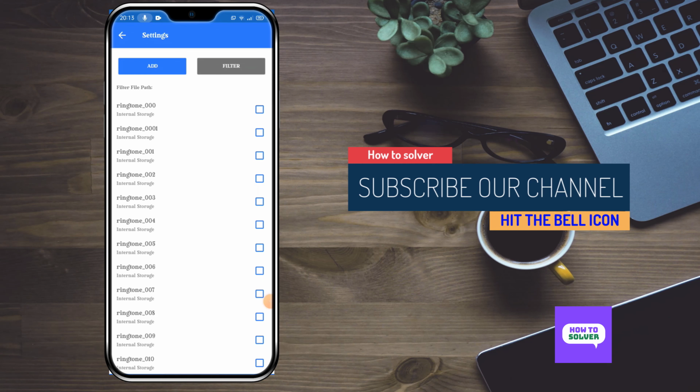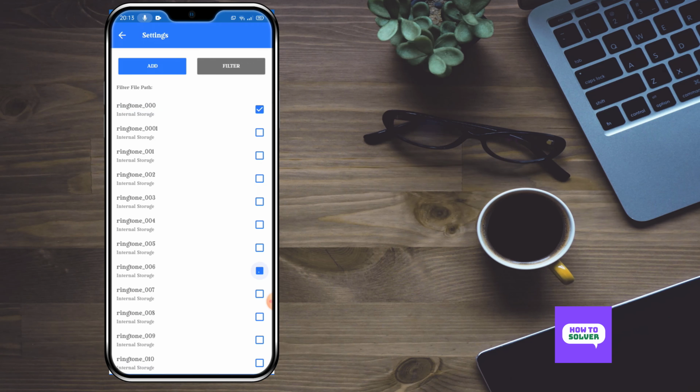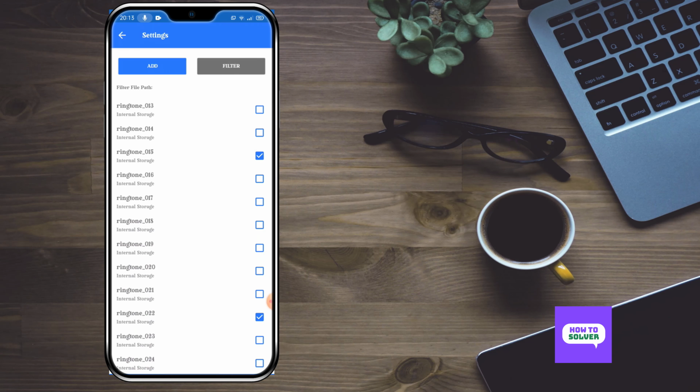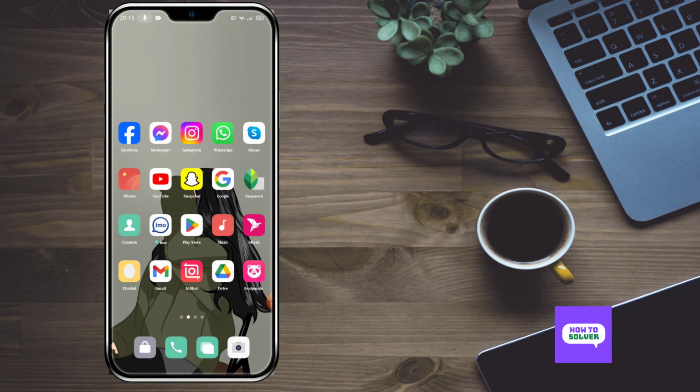So guys, now you have to select the ringtones that you want to use. And after selecting, just tap on add. And guys, now your ringtone will change for every call you receive. So guys, that's it. That's how you can do it.